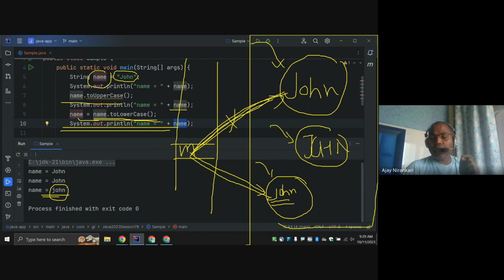So String by default implements the concept of immutability. We always learn examples only in this format, right? We are always thinking that name can be modified, right? Is it clear? Any confusion? No. So let's see another example.